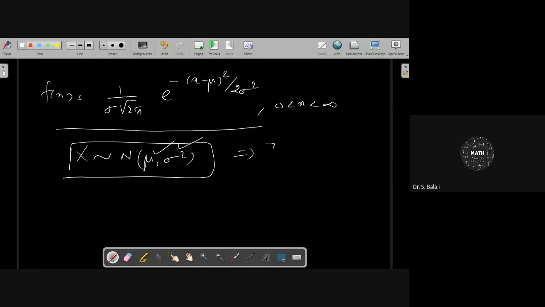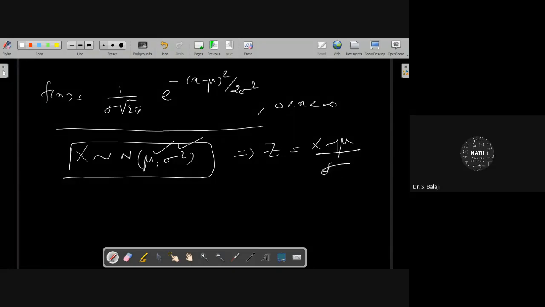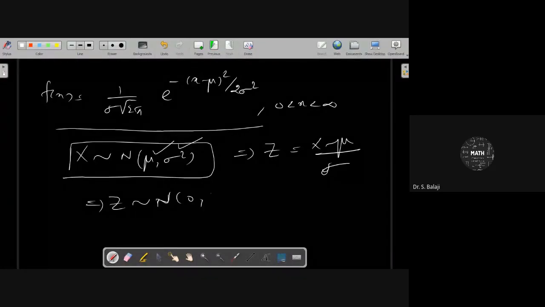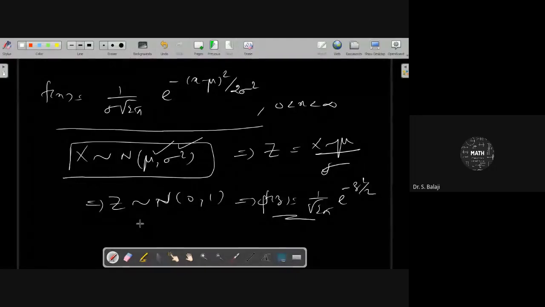But to get a simple form of the PDF, you always use the substitution z equal to x minus mu by sigma. That gives another random variable z that also follows a normal distribution with mean 0 and variance 1. Correspondingly, the PDF becomes 1 by square root of 2 pi, e power minus z square by 2. That is called the standard normal variate.